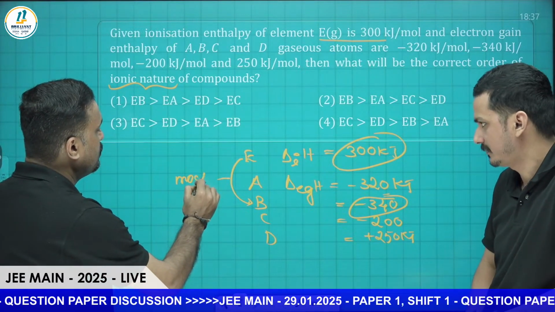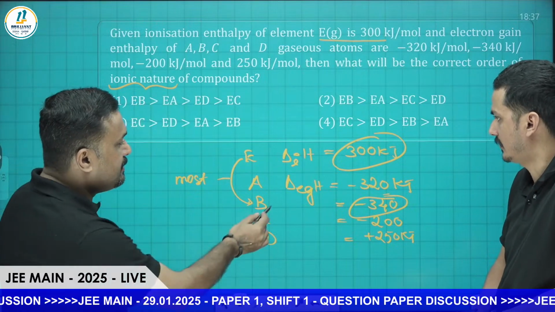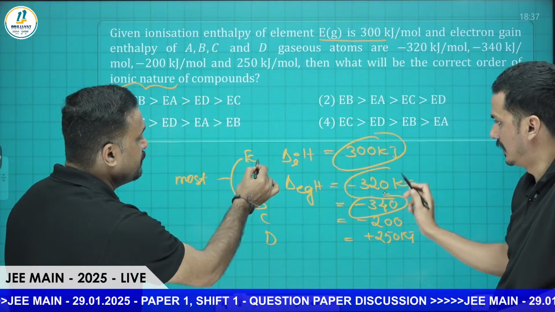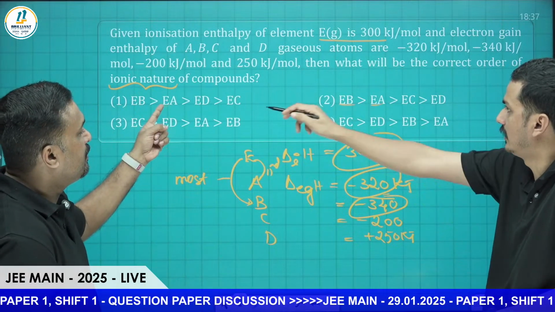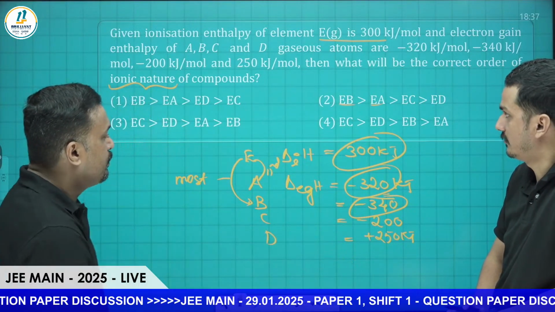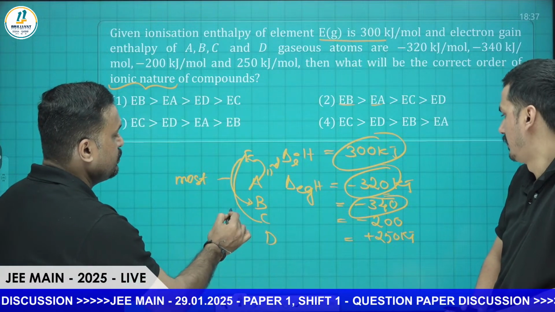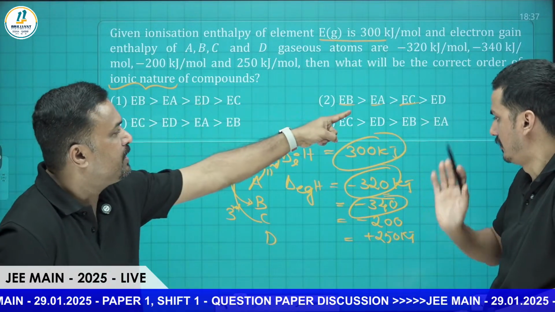So EB will be the most. After that, the next value is 320, that is EA, which will be second. Next will be minus 200, so it will be EC, which comes third. So the order is EB, EA, EC, and I think that is the option.